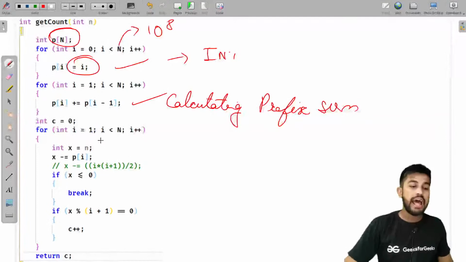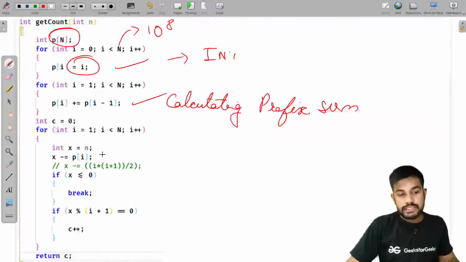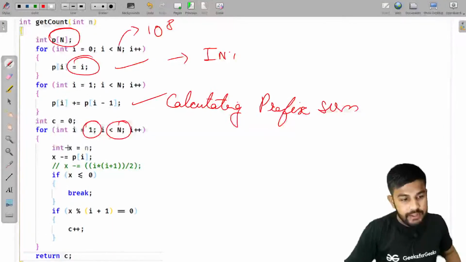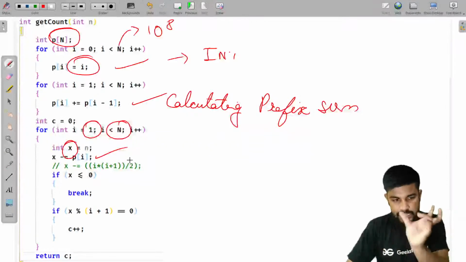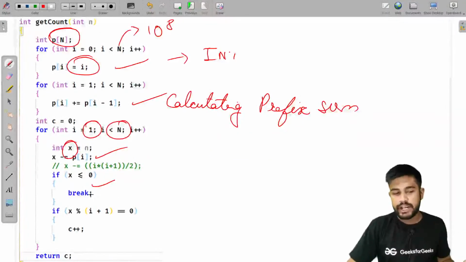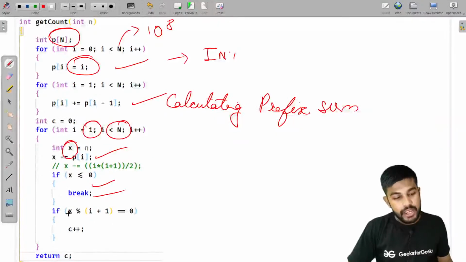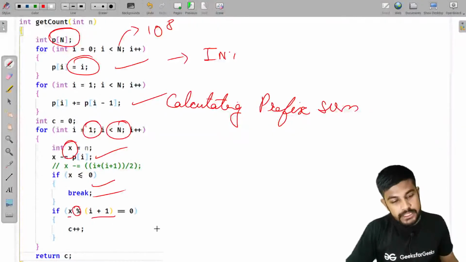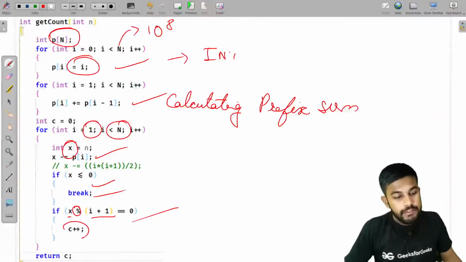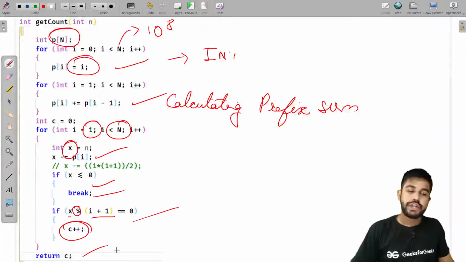Good to go. And then what we are doing is we are seeing for every length 1 to n itself, and then we are taking x and x minus the addition till that point. If x is less than 0, we can simply break, else if x modulo i plus 1 is equal to 0, that is divisible by a natural number, we would simply increment the counter and return it.